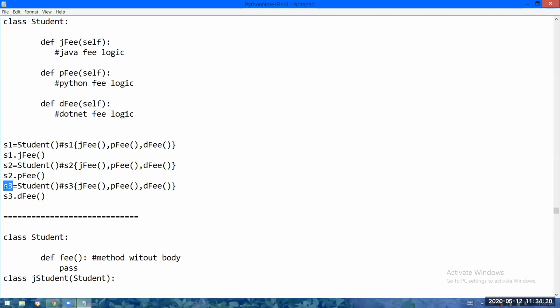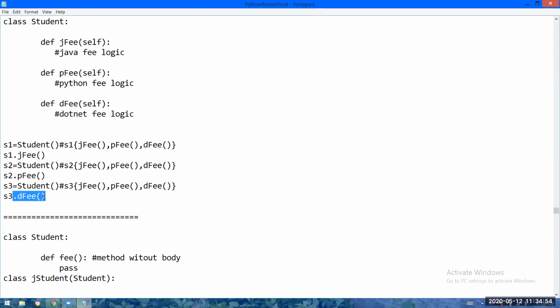So this is okay. See, actually here the point is student 1, the first student wants to learn only Java. So I am calling Java fee with that object. Second student wants to learn only Python. So S2.Python fee, here with his object I am calling the Python fee. S3 wants to learn only .NET. So S3.NET fee, I am calling the .NET fee function with that particular object. So this is the requirement and this is the code I have written.